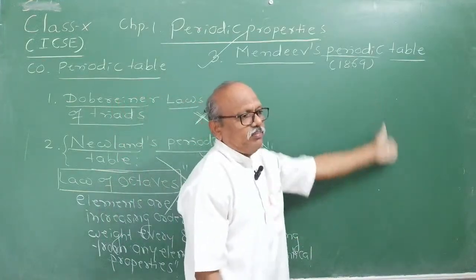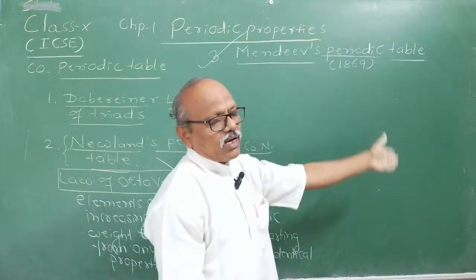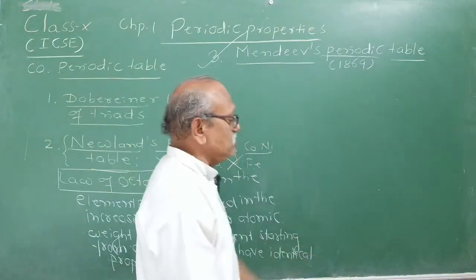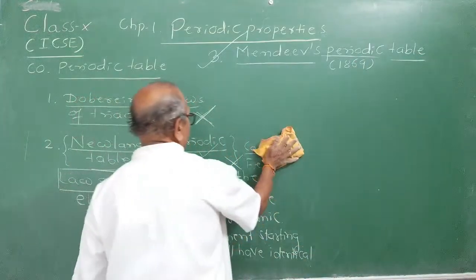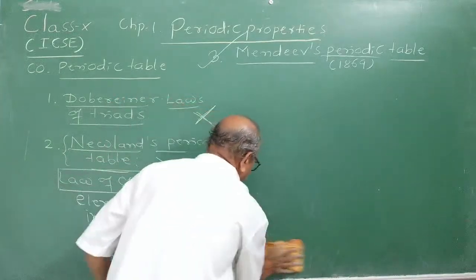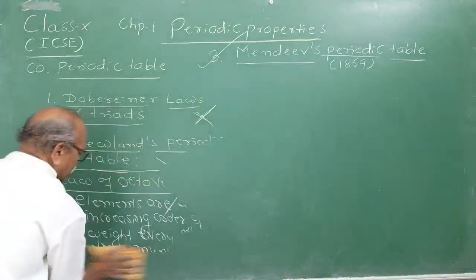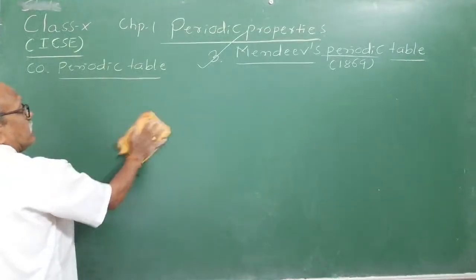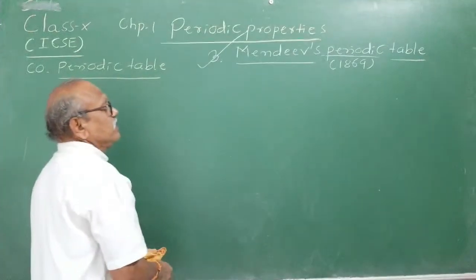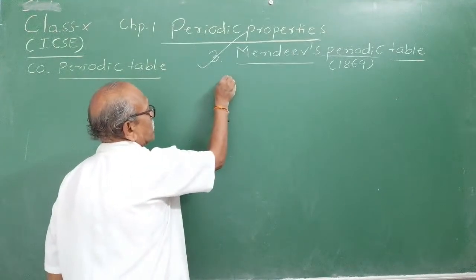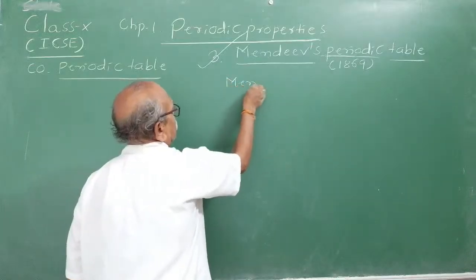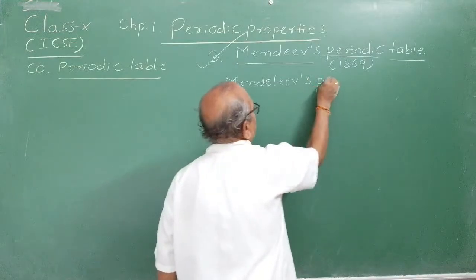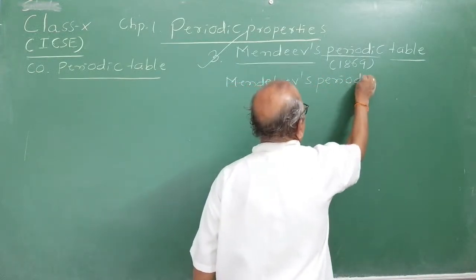Now we have in the modern periodic table helium, neon, argon, krypton, xenon, radon. So he left gaps there, called them as zero group, and they were included. Even silicon, germanium, he predicted as aluminum, boron, they were also correct. Therefore, this was one of the successful attempt, and he announced a law. It is called as Mendeleev's periodic law.